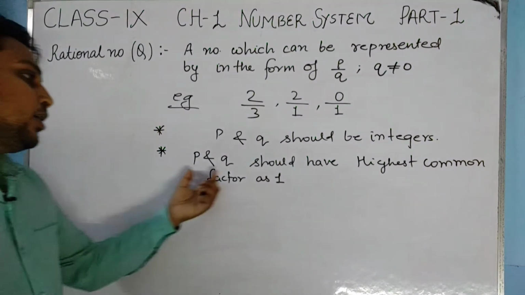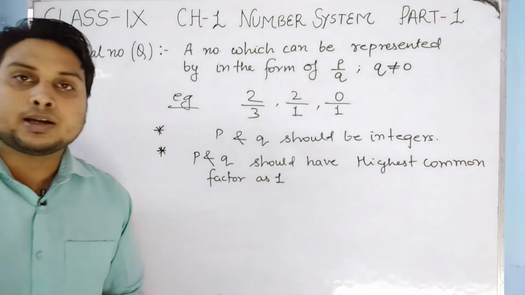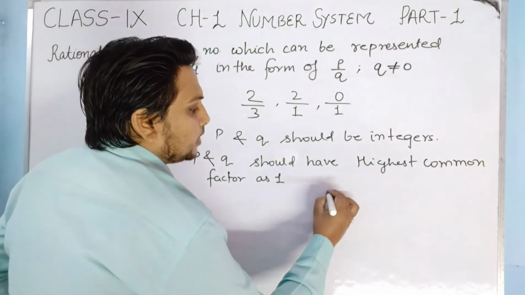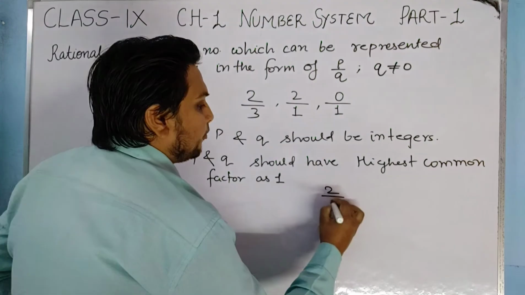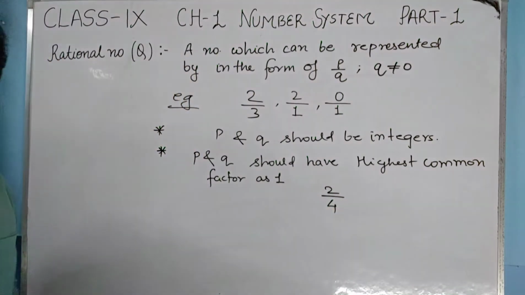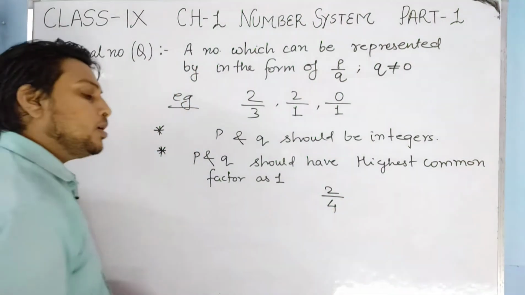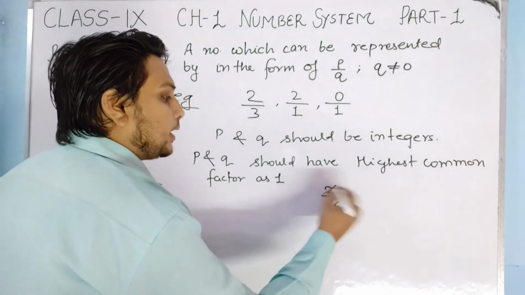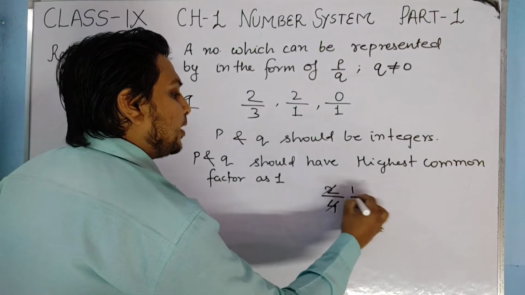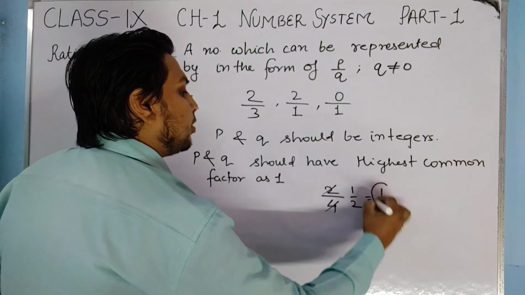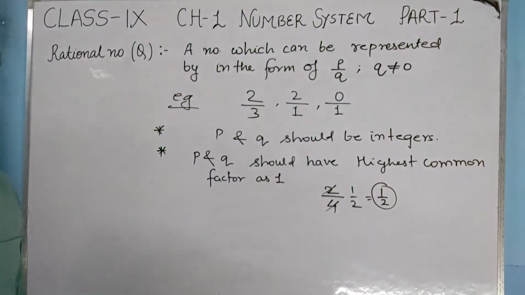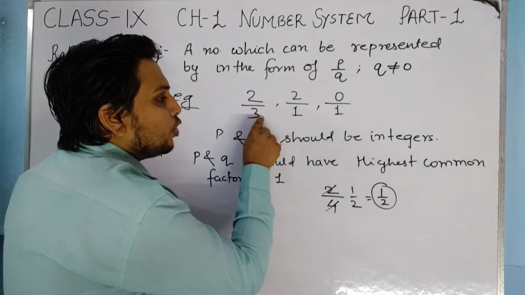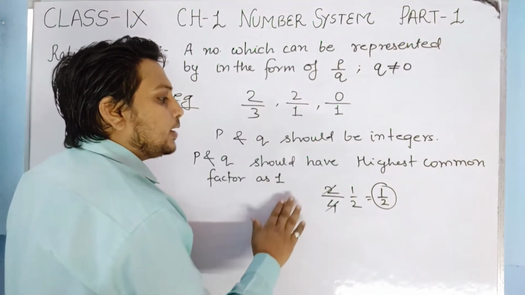Suppose the number is like this, 2 upon 4. Is it a proper rational number? No, it is not, because it can be simplified, and the more simplified form is 1 by 2. So P and Q should have the highest common factor as 1.